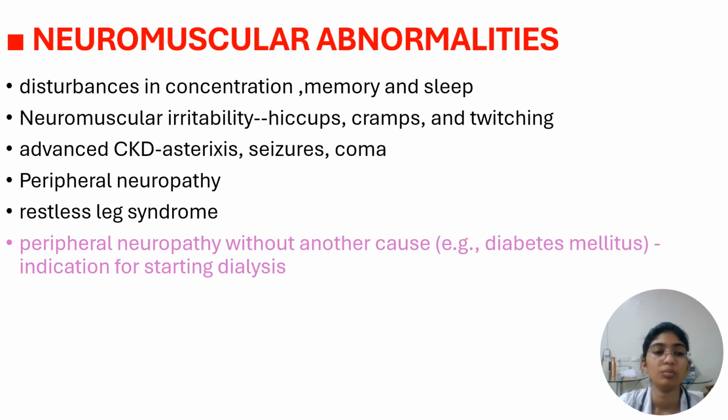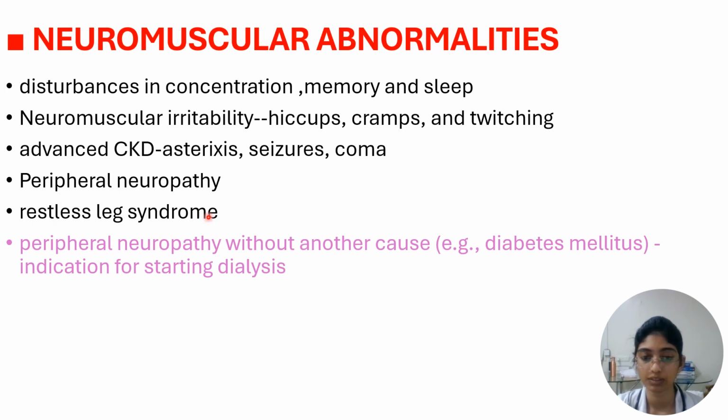The neuromuscular abnormalities include disturbances in concentration, memory, and sleep. There may be neuromuscular irritability, which may manifest in the form of hiccups, cramps, and twitching. In advanced CKD, there is asterixis, seizures, and coma. There can be peripheral neuropathy and restless leg syndrome.